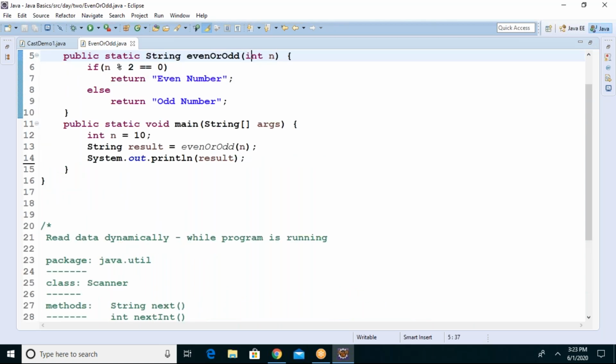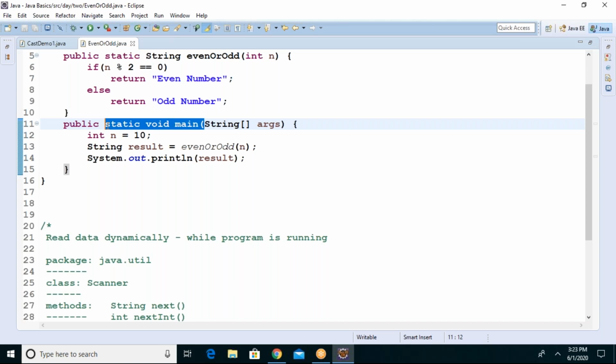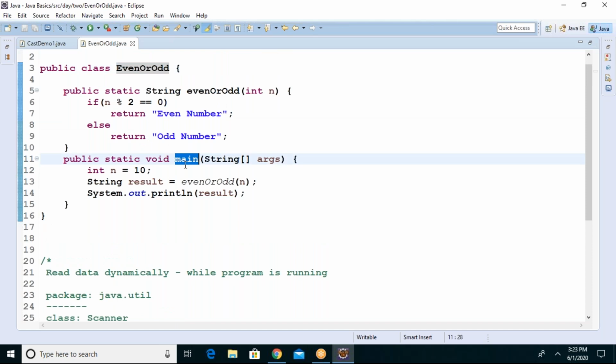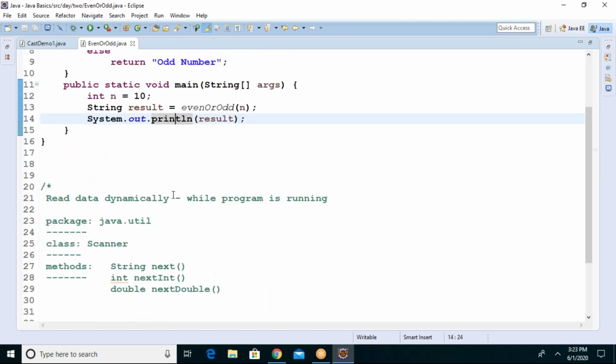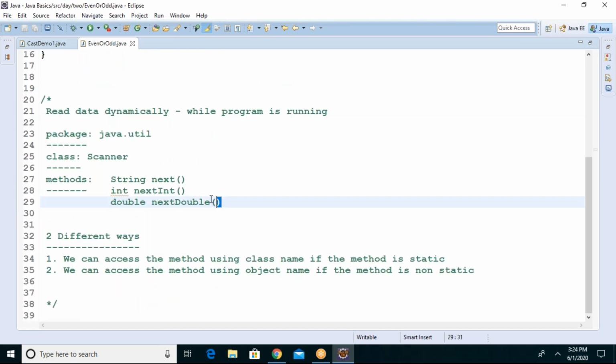Do remember this point. Is the main method a static or non-static method? What static and non-static mean, I will explain later. Don't worry about it. The main method is a static method. That's what the JVM will access with the class name dot main method. Now let us come back. What type of methods are they?